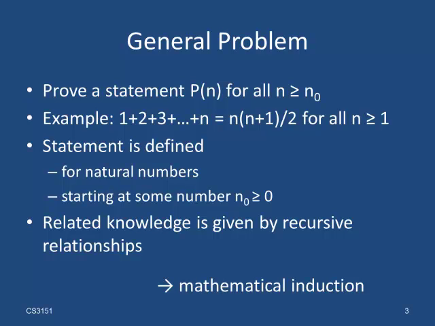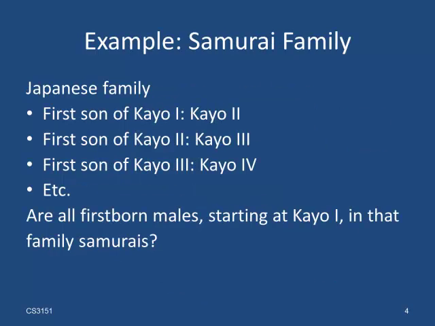For example, the sum of all numbers from 1 to n is equal to n times n plus 1 over 2, for all natural numbers greater equal 1. That is such a claim that can be proven by mathematical induction. Now, not all claims over natural numbers can be proven by mathematical induction. Typically, the proof technique is helpful if some part of the statement involves a recurrence relation or some sort of recursive relationship. I will try to give you an idea of how and why the technique works using a constructed example.